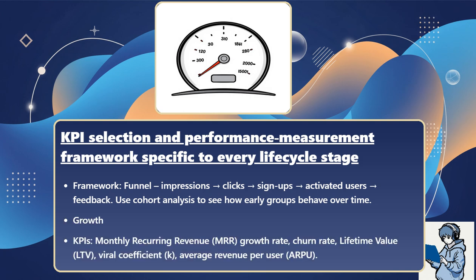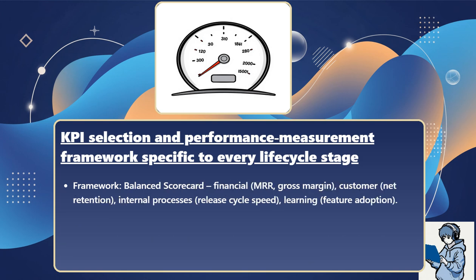Use cohort analysis to see how early groups behave over time. Growth: KPIs, monthly recurring revenue (MRR), growth rate, churn rate, lifetime value (LTV), viral coefficient K, average revenue per user (ARPU). Framework: balanced scorecard, financial MRR, gross margin, customer net retention, internal processes, release cycle speed, learning, feature adoption.